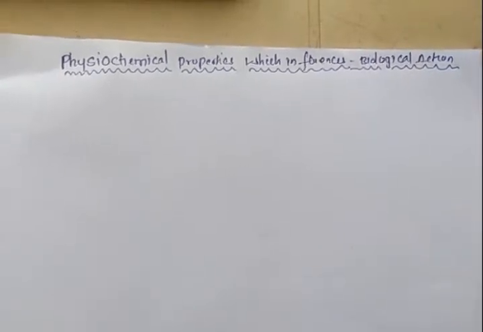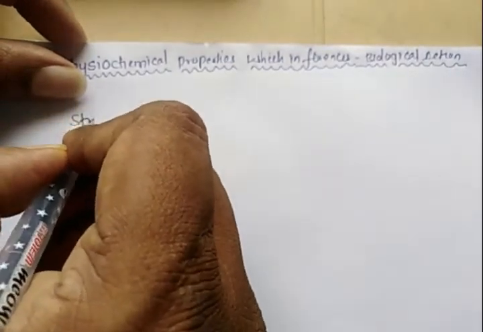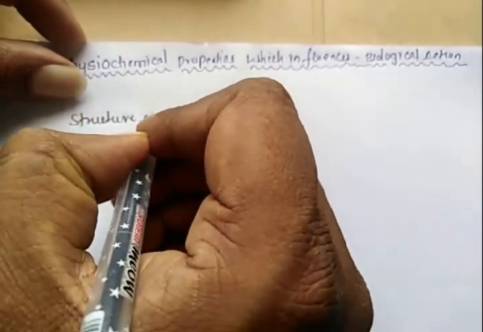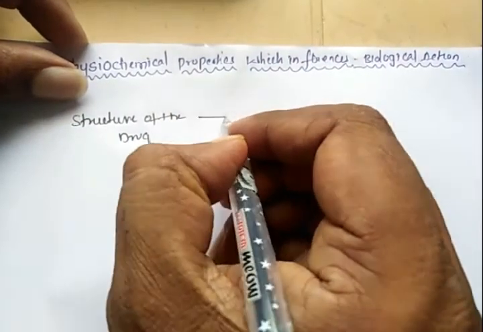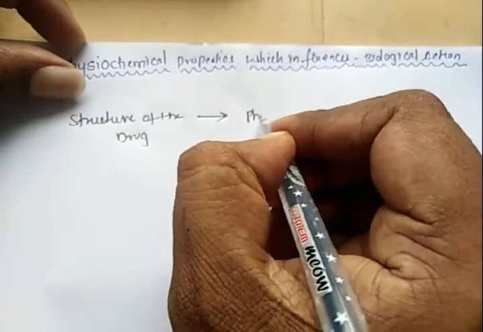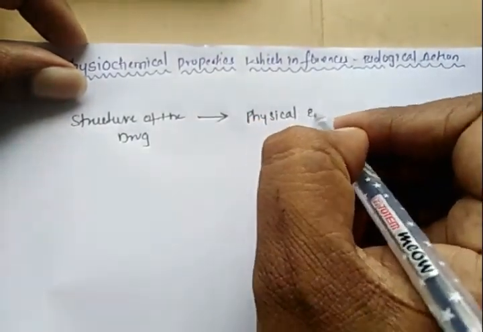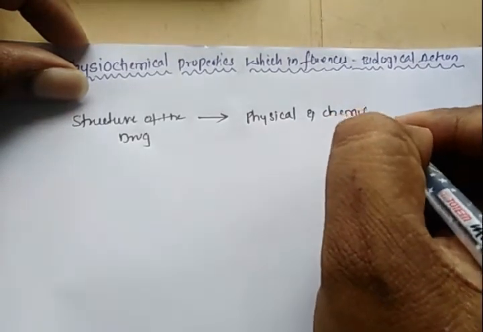In this lecture, we are going to discuss various physicochemical properties which are related to the biological action of a drug. We already discussed in the introduction of Unit 1, Medicinal Chemistry, that the structure of the drug will decide the physical and chemical properties of the drug.